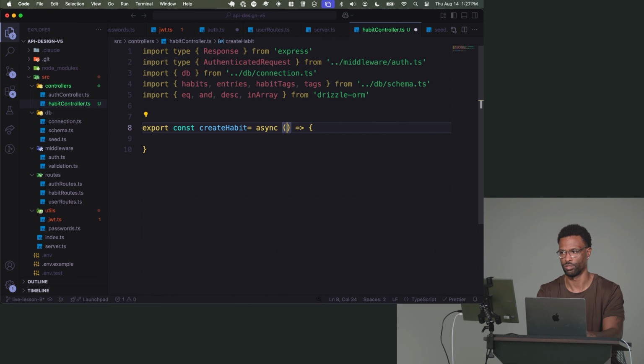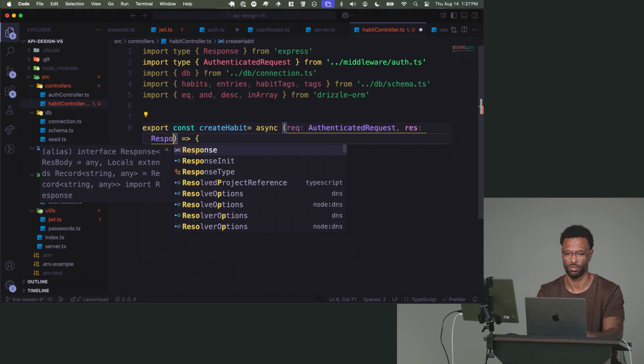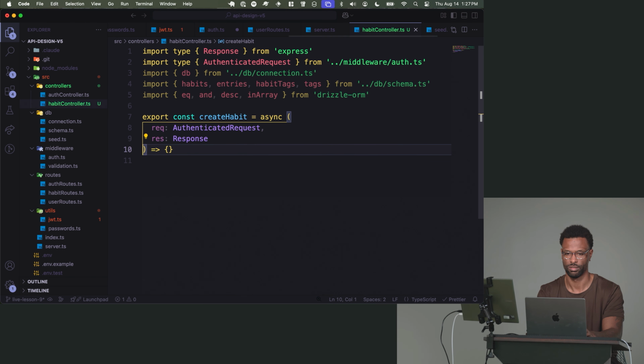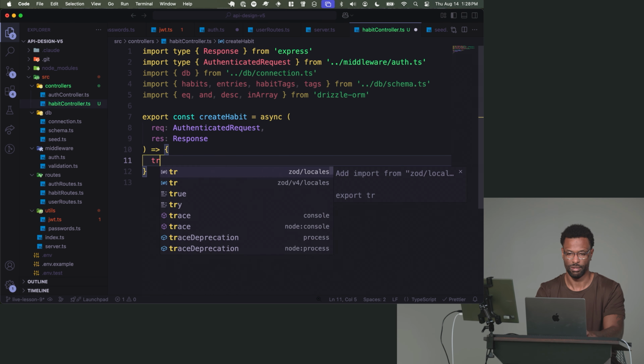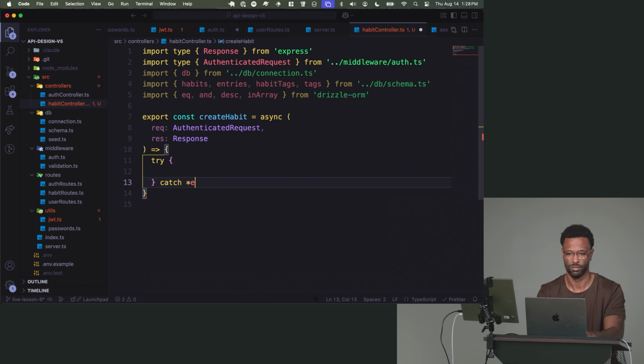And it's going to take a request, but it's going to be an authenticated request. We're going to take a response. It's going to be the response from Express. And we're going to do a try catch like this.